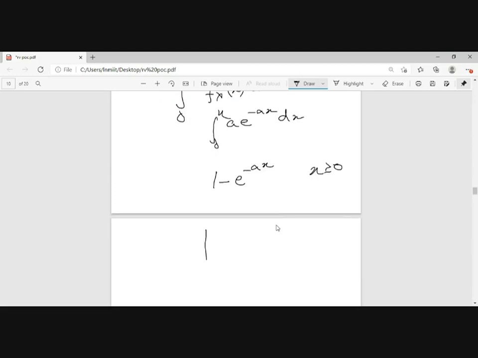So my curve will be looking like this. The CDF will be looking like 1 minus e to the power of minus x. So for x it will be this, and 1 here. It will finally be achieving 1 at infinity, right? At infinity, my curve will be looking something like this. So at infinity, it will be achieving a value of 1. For x equal to 0, it will be 0, and for infinity, it will be equal to 1.